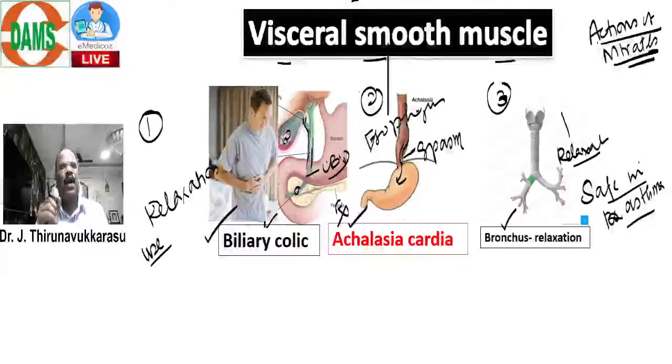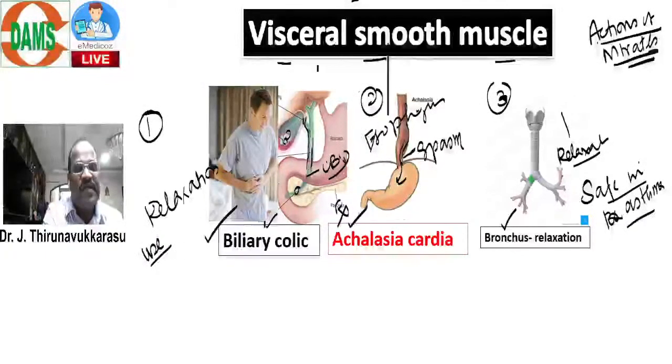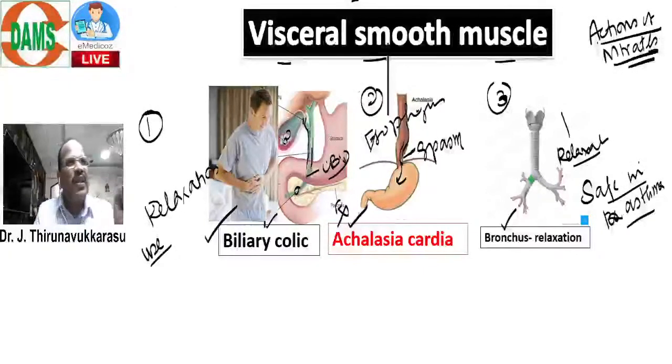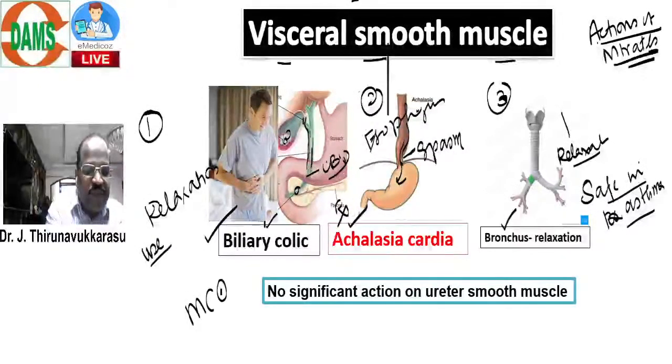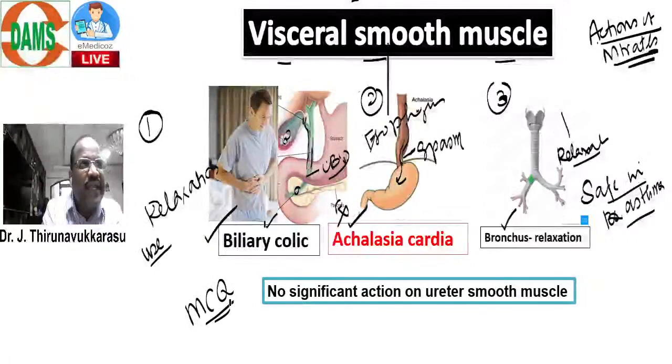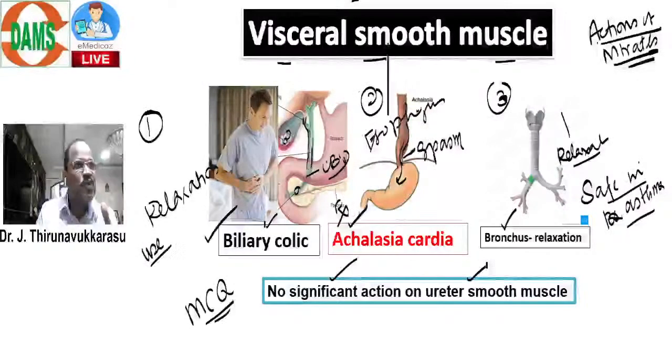Okay. Now, look here, when you talk about visceral muscle, one very important point. What is the important muscle which is not relaxed? This is important. This is MCQ. Please note, nitrates do not have significant action on ureter muscle. So, ureter smooth muscle is not relaxed by nitrate.